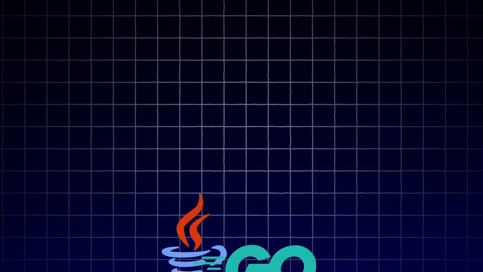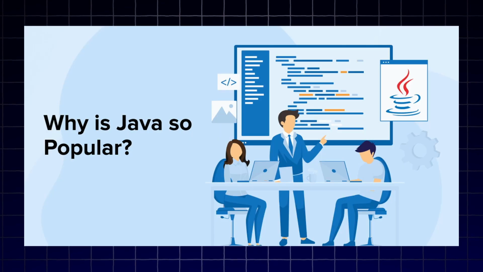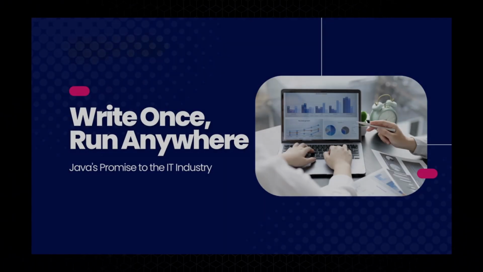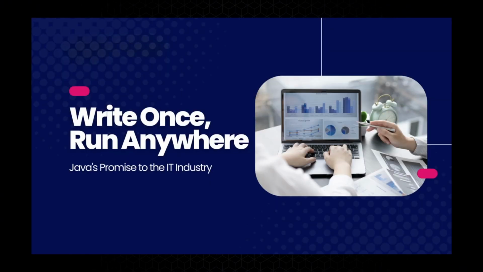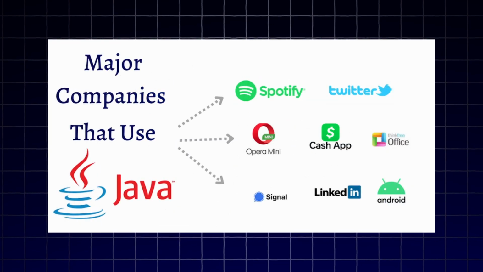To understand the difference between these two languages, we first need to understand why Java became so popular in the first place. Java was designed with one clear goal: write once, run anywhere. For big companies, this was extremely powerful. You could write code on one system, deploy it on another, and the JVM, which is Java Virtual Machine, would handle the rest. This is why large enterprises adopted Java heavily.